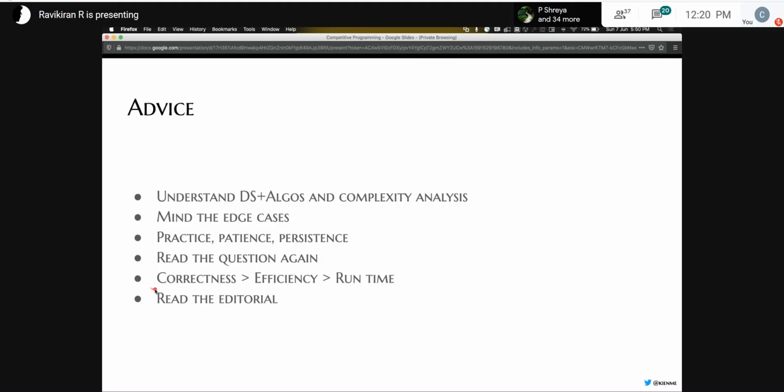And then if you're solving a problem, always make sure that you get the correct algorithm first, and only then make sure that it's efficient. So you can have something that solves a problem in n square, but if you're sure that it's correct, it's possible that it passes within the runtime. So always make sure correctness is given priority, and only after that, if your program is efficient. And then only if after these two you think you still need a lot more tuning, only then you should look at some other things to improve the runtime.